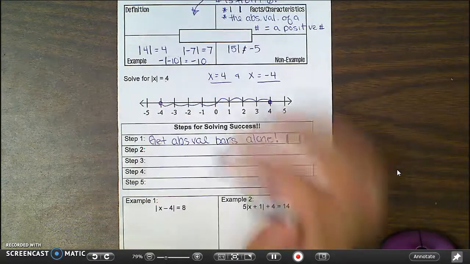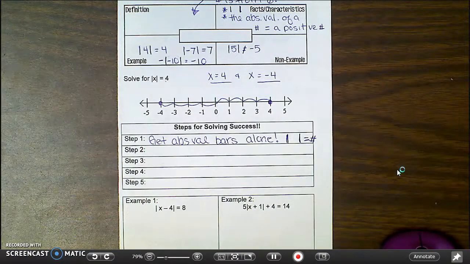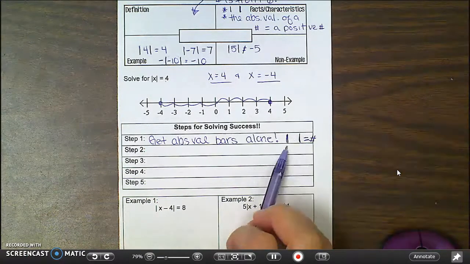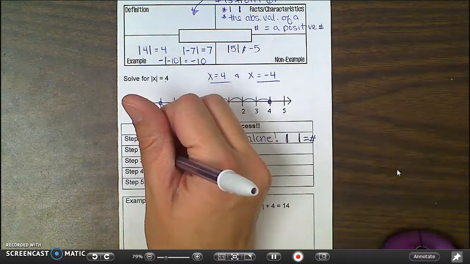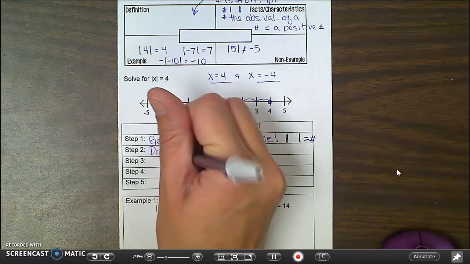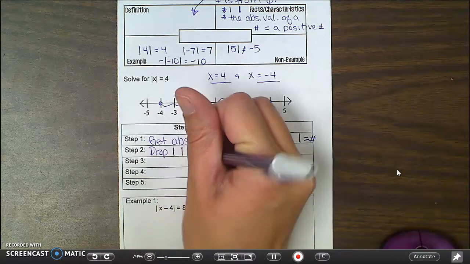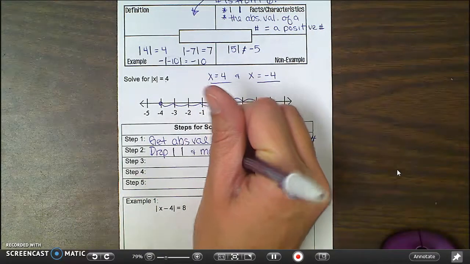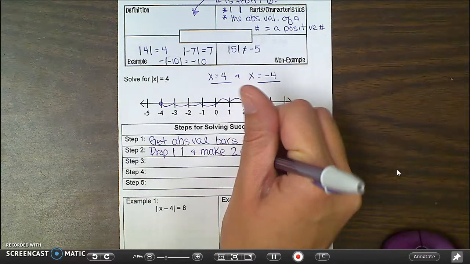After that, solving is all about getting rid of things. If I want to get rid of add, I subtract. If I want to get rid of absolute value bars, I need to make 2 equations. So drop absolute value bars and make 2 equations.